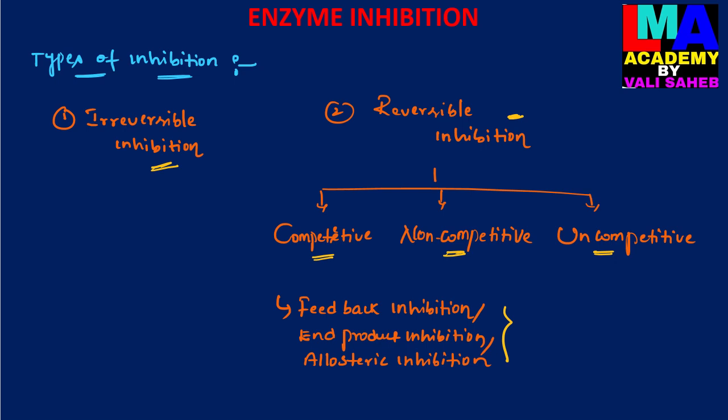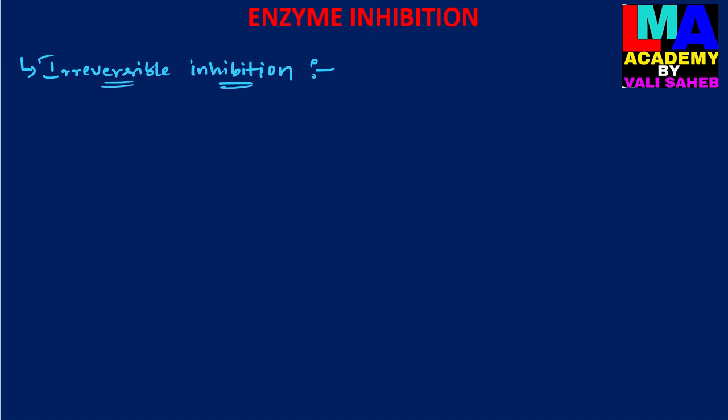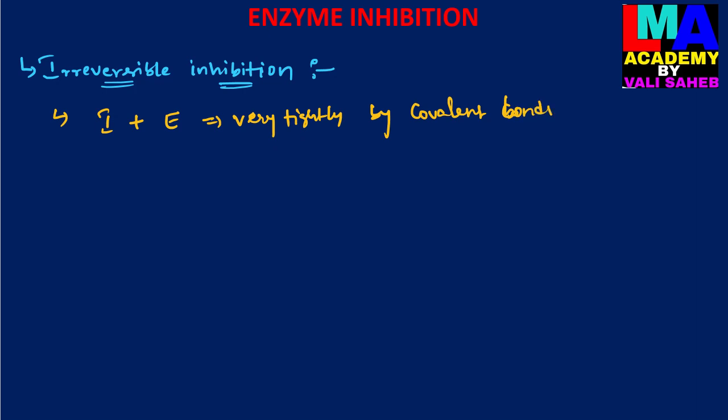And then coming to irreversible inhibition. In the irreversible inhibition process, the inhibitor binds with the active site of an enzyme very tightly by covalent interactions or covalent bonds.